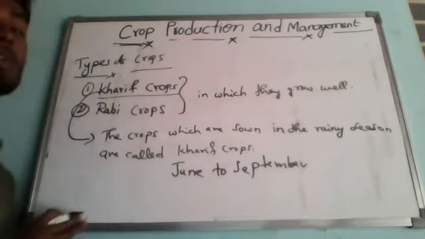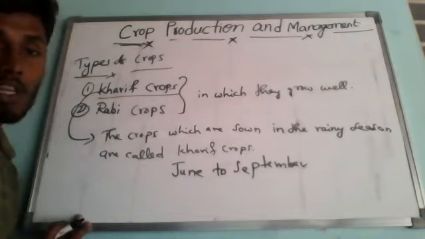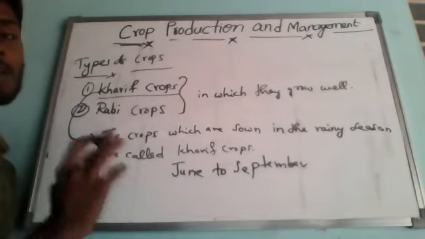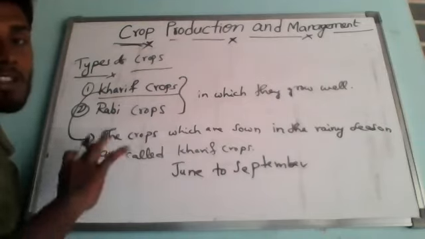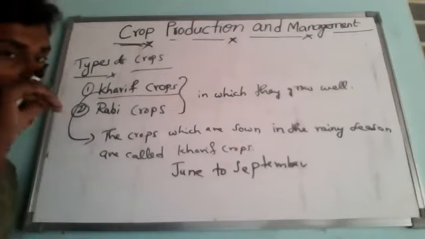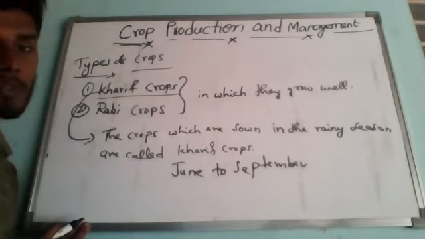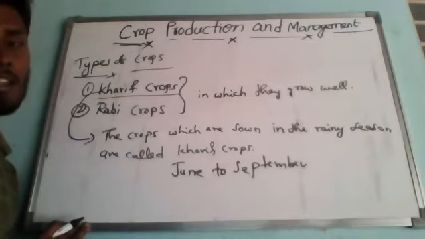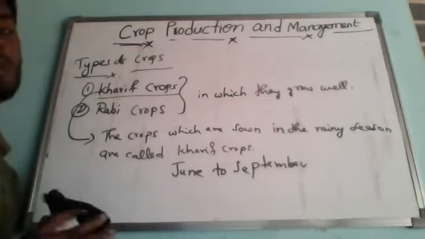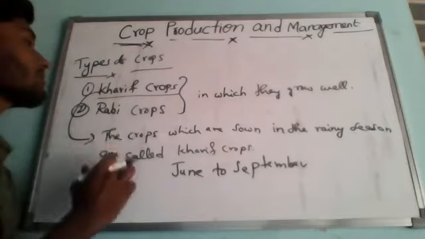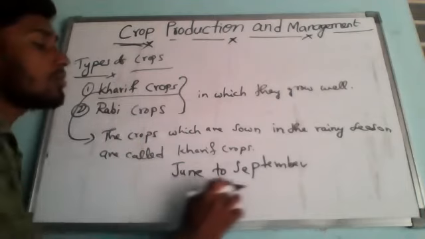In class 7th we studied the different kinds of monsoons: the southwest monsoon and the southeast monsoon. These crops need a very large amount of water, so they are cultivated in June, July.